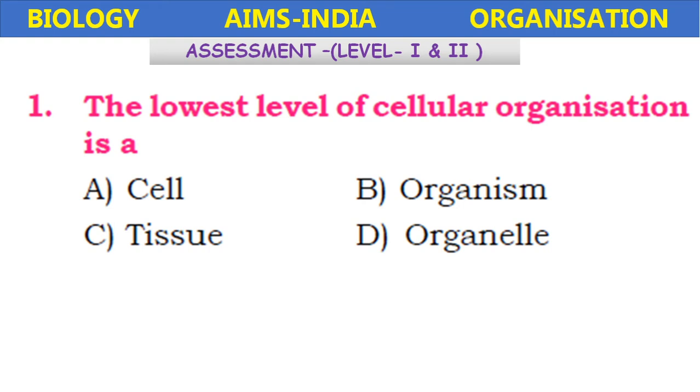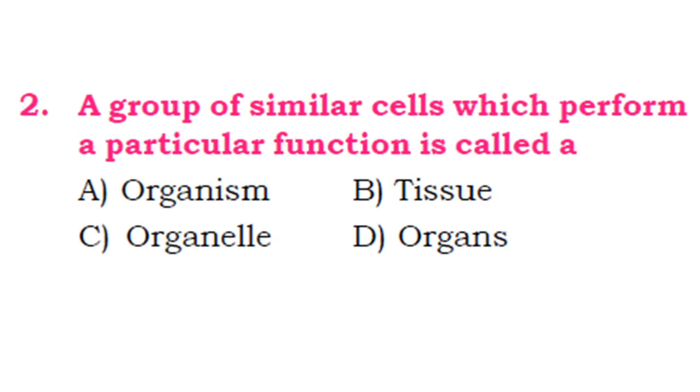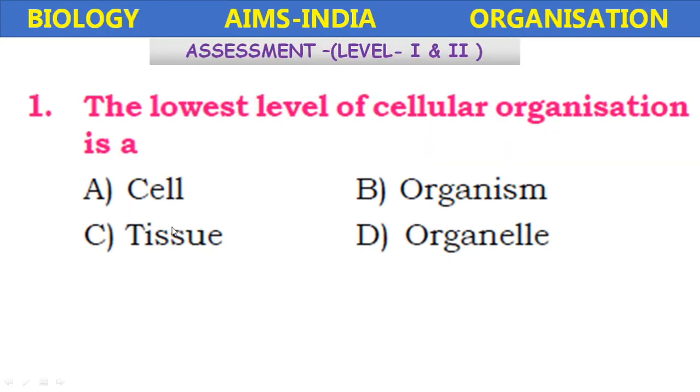This is the assessment 1. Both level 1 and level 2 are included in this, so only one assessment from this lesson. Okay, see, listen to the question carefully. The lowest level of cellular organization is cell, organism, tissues, organelle. Which is the lowest level among the following?